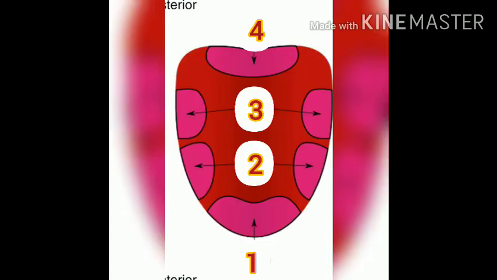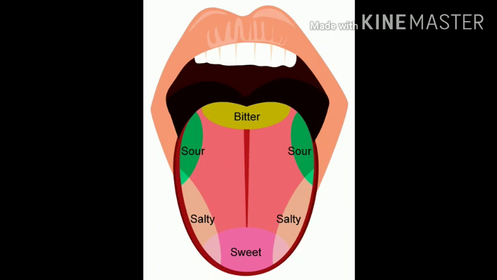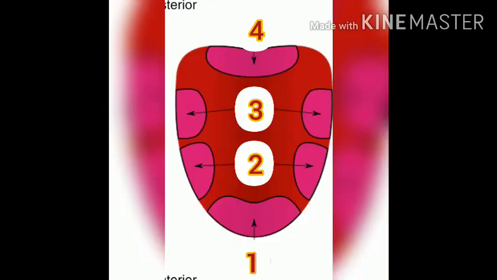Okay? So, children, these are the four tastes in our tongue. What are the tastes? First is sweet, second is salty, third is sour, and the fourth one is bitter. So today we will discuss the taste of third and fourth. Now tell me, children, what is the third taste? Yes, you are right. The third taste is sour.